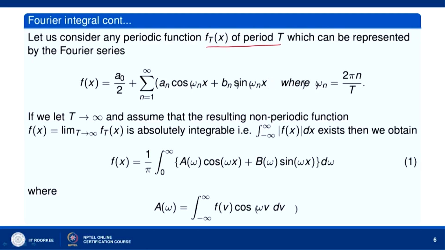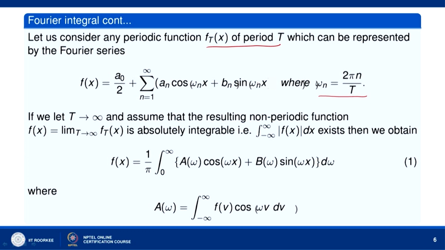So, let us consider any periodic function f_T(x) of period T which can be represented by this Fourier series: f(x) equal to a_0/2 plus sigma n equal to 1 to infinity a_n cos(omega_n x) plus b_n sin(omega_n x), where omega_n we are writing as 2 pi n over T, because f_T(x) has period T. In the case of period T we know that we get the terms in cosine and sine as cos(2 pi n x/T) and sin(2 pi n x/T).